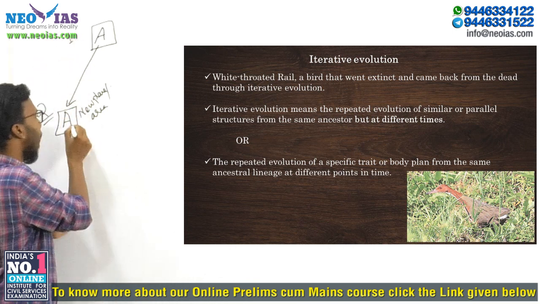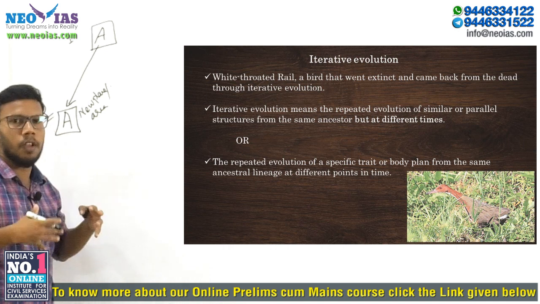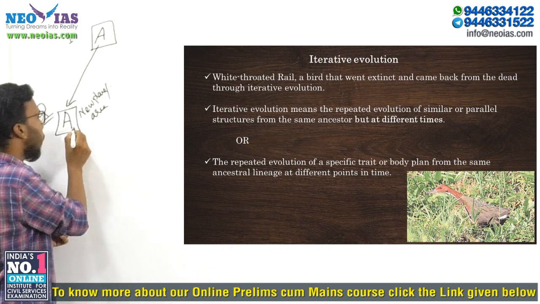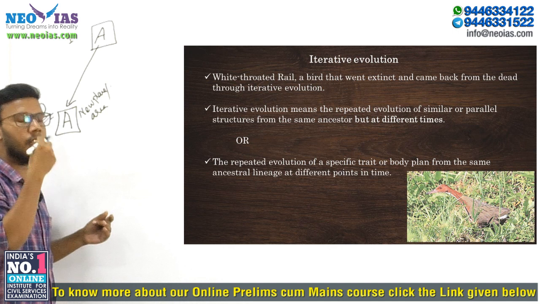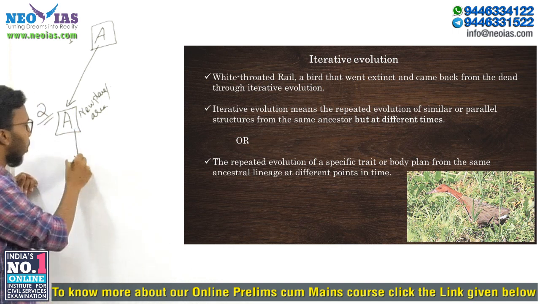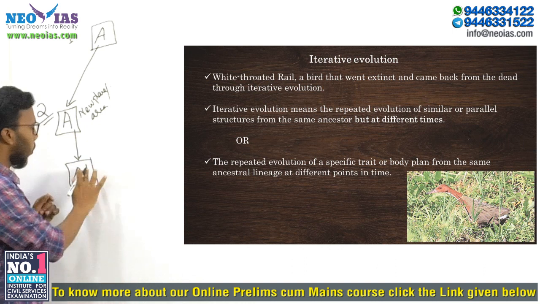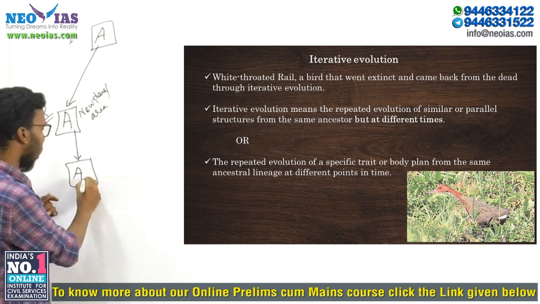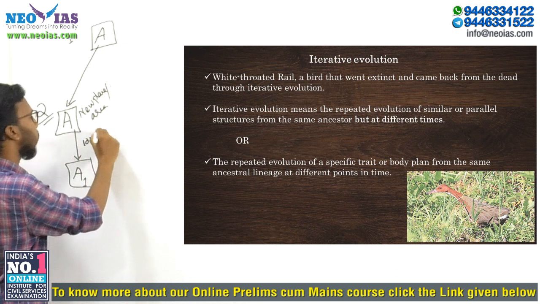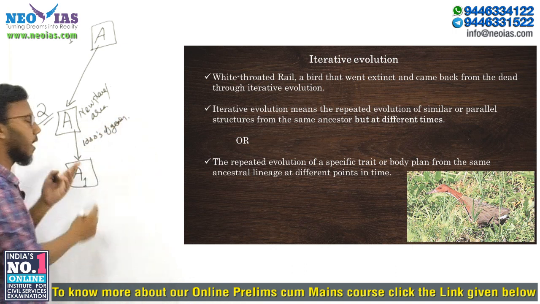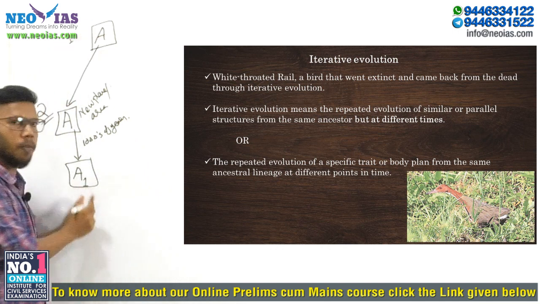So A will start to adapt to the new environment, and they can develop some kind of physical appearance changes. Thereby they will undergo evolutionary changes and become a new species called A1. Now this might have happened over thousands of years. This change may happen thousands of years later only. In this way we got a new species called A1.